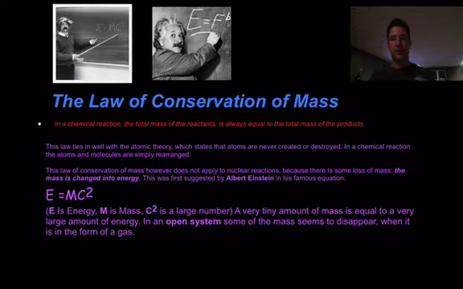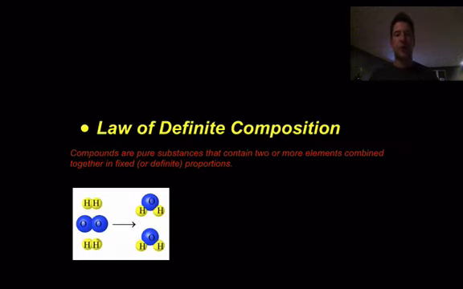So the mass on the reactant side must be the same as the product side. Now another law that we have is called the law of definite composition. This is talking about compounds, which are pure substances that contain two or more elements combined together in fixed or definite proportions. So now we're talking about compounds, but we're still talking about pure substances. So we can state that elements and compounds are pure substances.